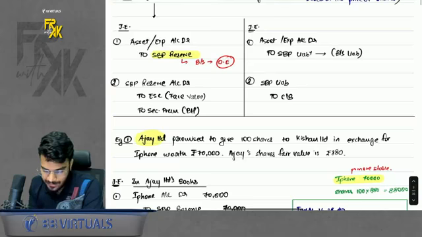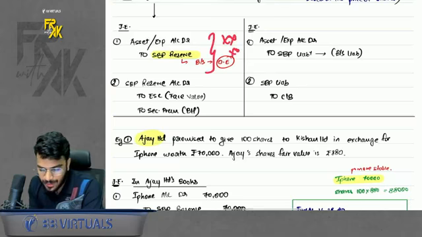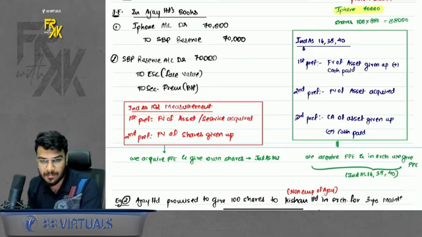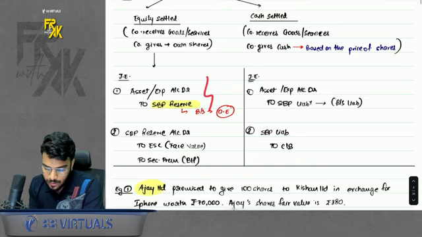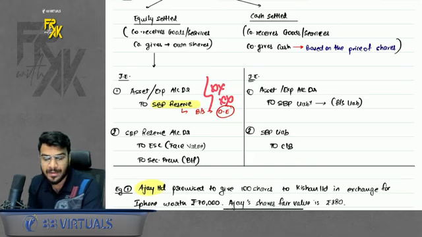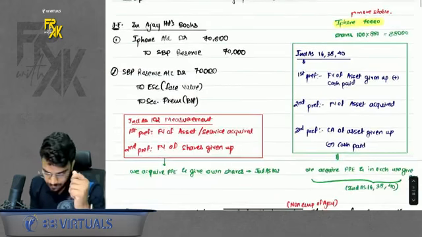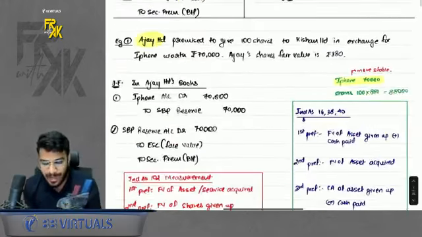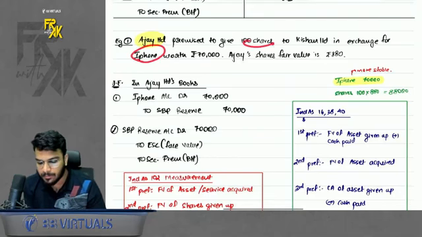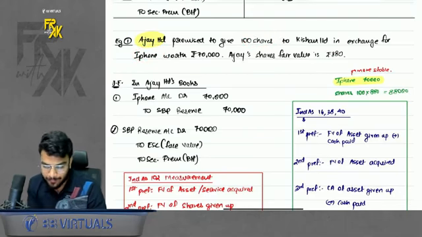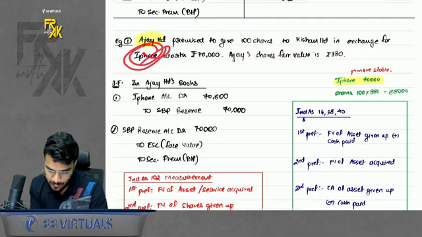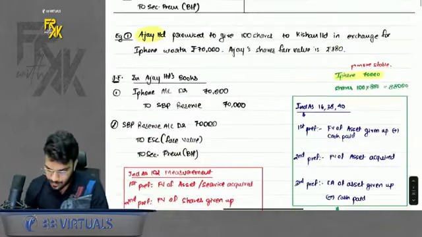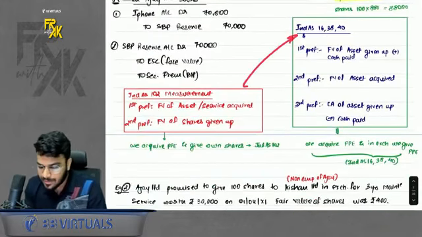Acha, whenever you pass this entry, at what amount will I record this entry? Do remember, whenever you are doing the measurement as per 102, you will record both the debits and credits at first preference at the fair value of the asset or service acquired. That means, let's say I am acquiring an iPhone from you and in return I am giving you shares. The first preference will be given to the fair value of the iPhone. If that is not available, then you will give second preference to the fair value of shares given up. Okay, do remember that. This is contrary to what we discussed in Ind AS 16 38-40.